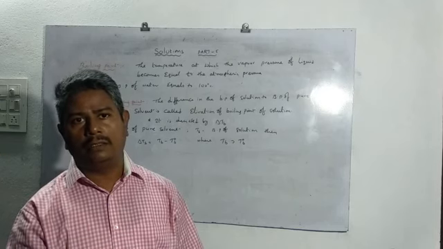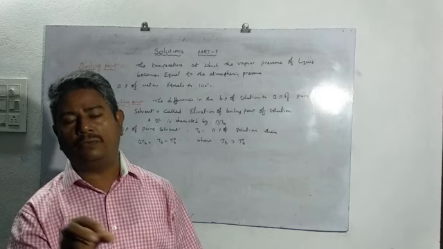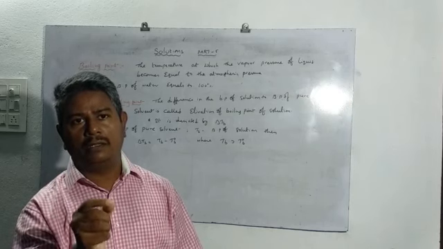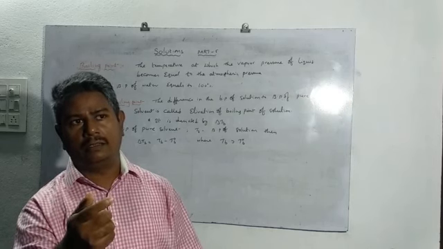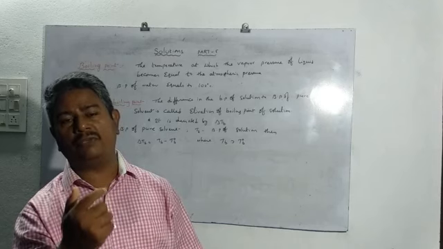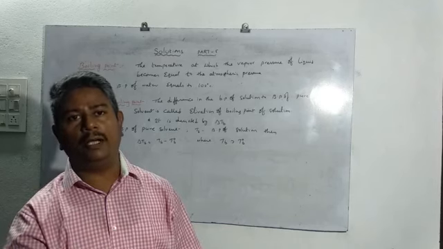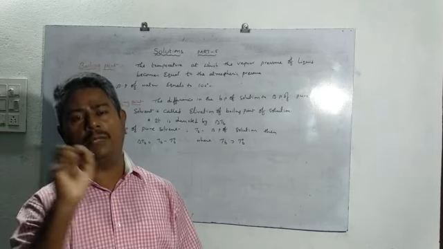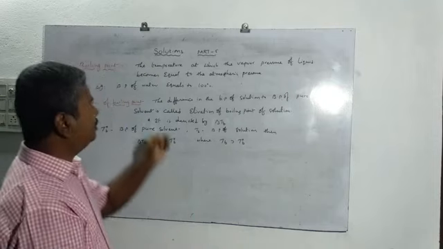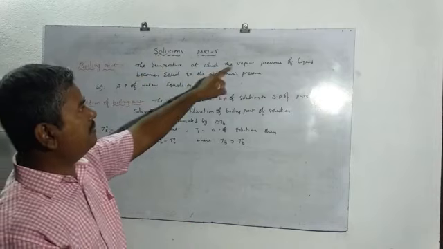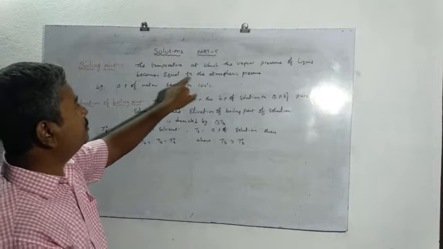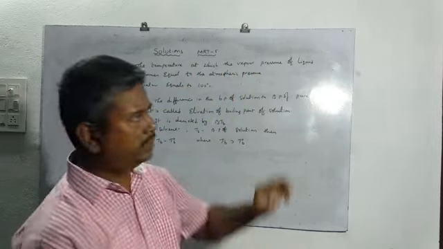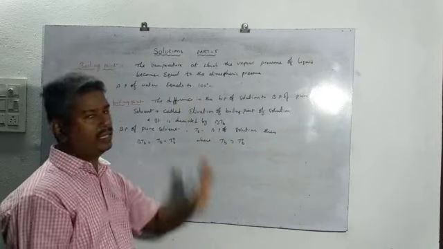So in the case of water, the water boils at 100 degrees Celsius. At 100 degrees Celsius the water vapor pressure becomes equal to atmospheric pressure, and then the water begins to boil. So that is the definition of boiling point. According to the definition of boiling point, it is the temperature at which the vapor pressure of a liquid becomes equal to the atmospheric pressure. Such a particular temperature is called the boiling point. For example, the boiling point of water is 100 degrees Celsius.